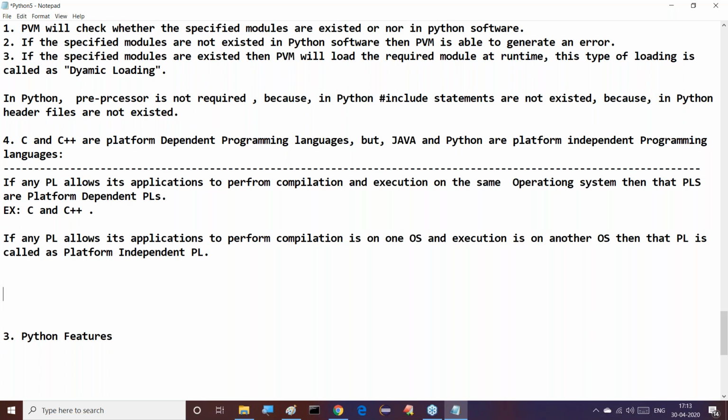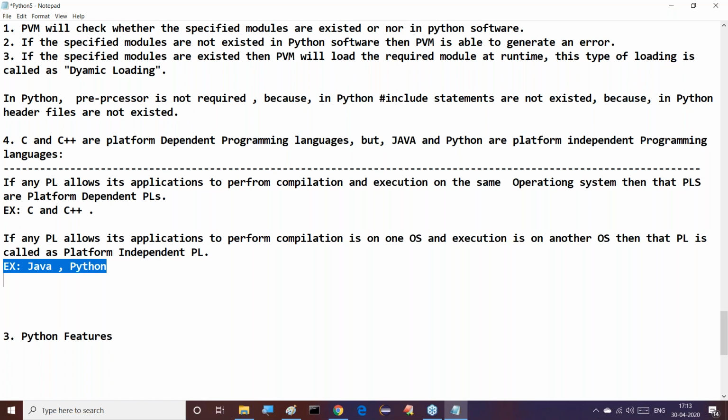Right, sir. That's okay. Good. This is the meaning of a platform independent programming language. Next, what are the examples of platform independent programming languages? Java. Then what is the next one? Python. These two are platform independent programming languages.